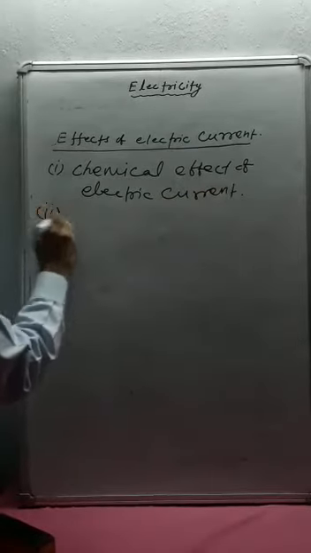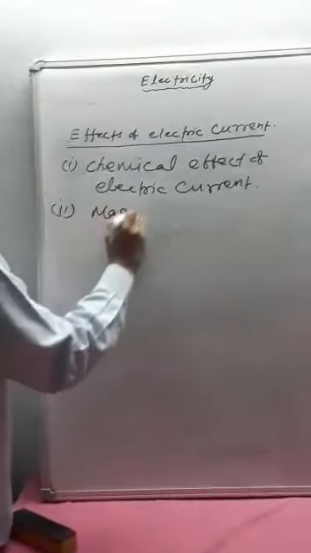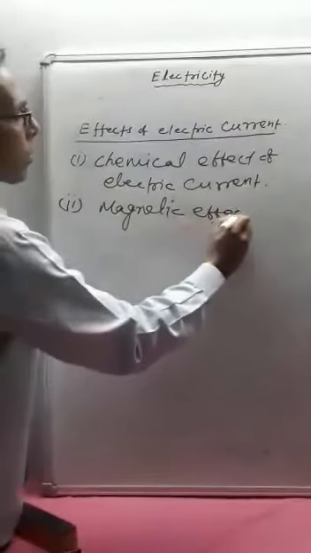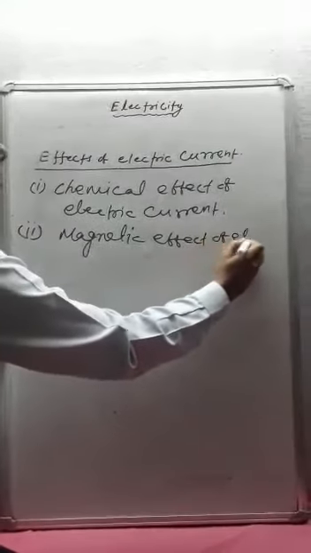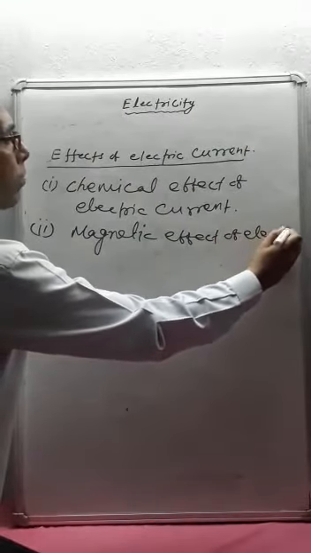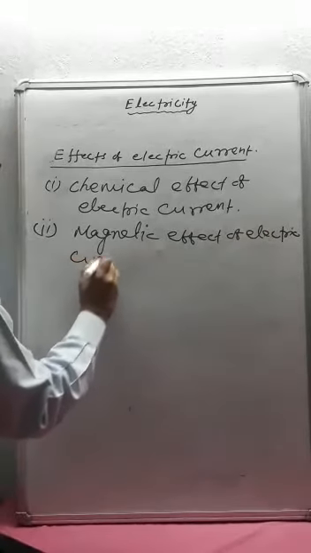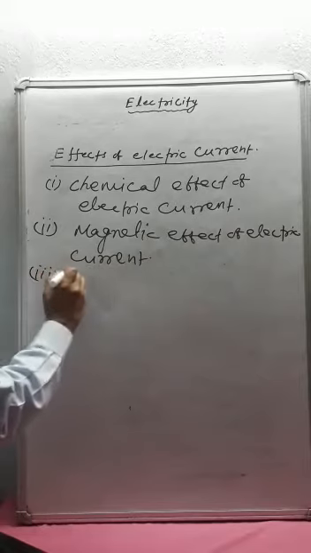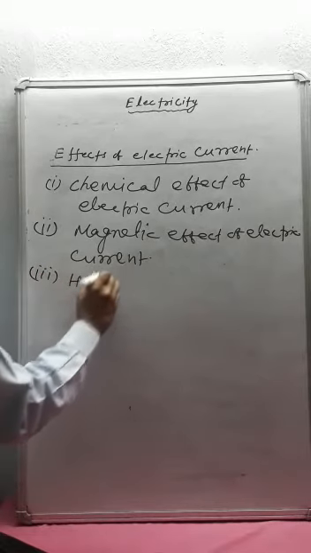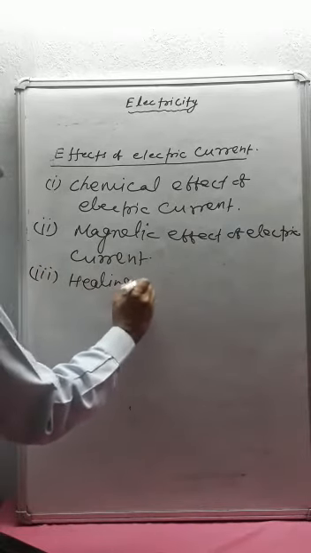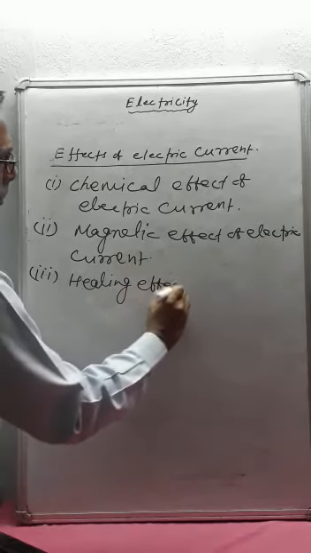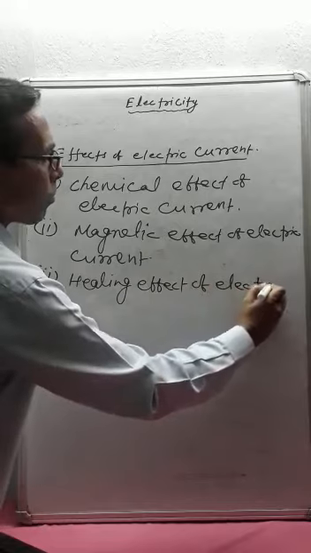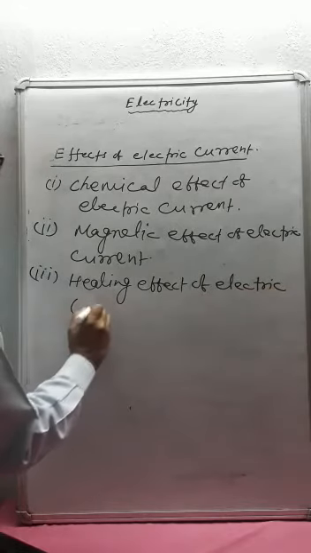Second is magnetic effect of electric current. And third is heating effect of electric current.